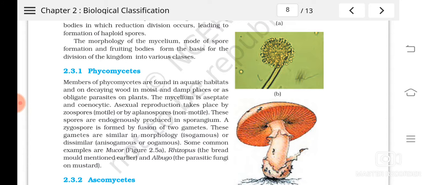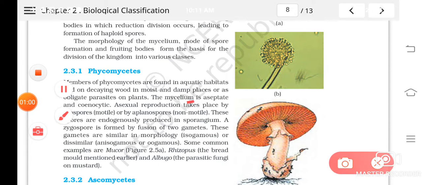So first is what? Phycomycetes. Phycomycetes are the primitive group of fungus. You can find them in aquatic habitats, on decaying wood, in moist and damp places, or sometimes as parasites. When you consider the mycelium or hypha, they are aseptate and cenocytic. I have already explained what the cenocytic and aseptate condition is. Hypha will not have any septa, and you can see many nuclei present in the hypha. Clear?